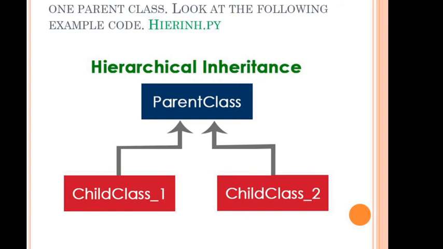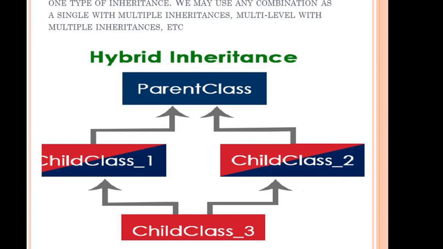Next one is hierarchical inheritance. In this inheritance, child classes can acquire the properties of the parent class. In hybrid inheritance, all types of inheritance are combined. See here, one is a parent class. There are two child classes acquiring the properties of the parent class, and the third child class can acquire the properties of both the parent class as well as the grandparent class. This is the concept of hybrid inheritance.